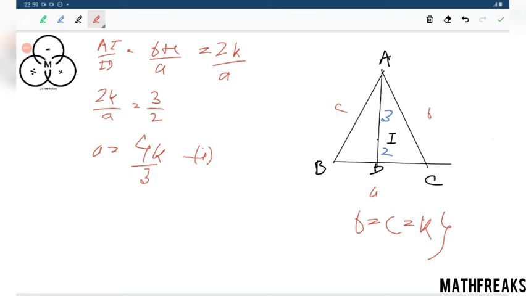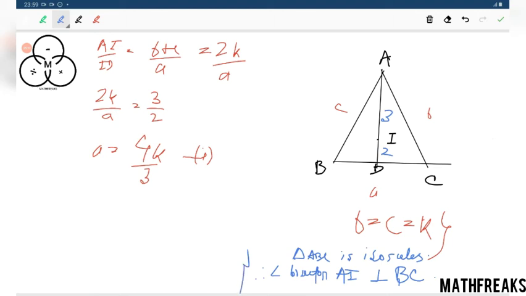Another interesting thing to be noted is that triangle ABC is isosceles. Therefore, the angle bisector AI, or ID, whatever, should be perpendicular to BC.